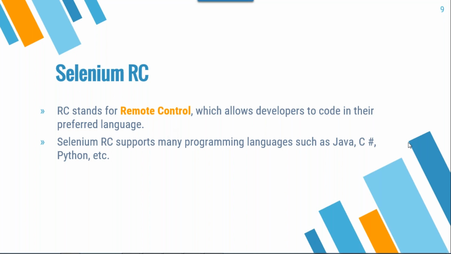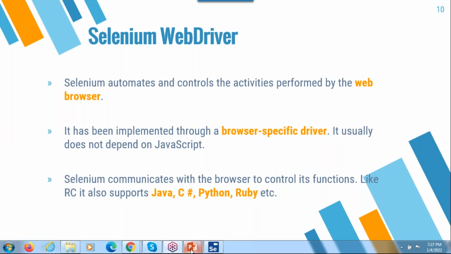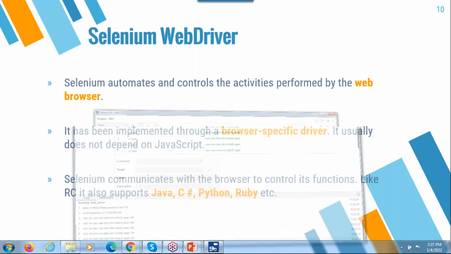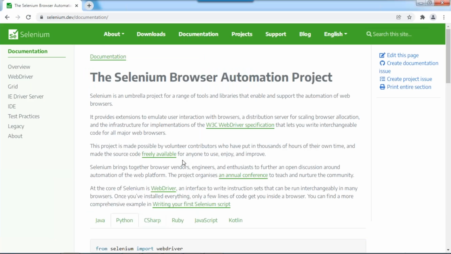So if you want to go with Java, you can go with Java. If you want to learn C#, you can go with C#. If you want to learn Python, you can go with Python. Okay, and see, it's not required to learn all of them. Now he is asking, do I need to learn Python and all those things? Okay, see, the same script format will be there, only the syntax will change. No one can learn all the languages. You cannot learn Java, Python, C#, Ruby and all.